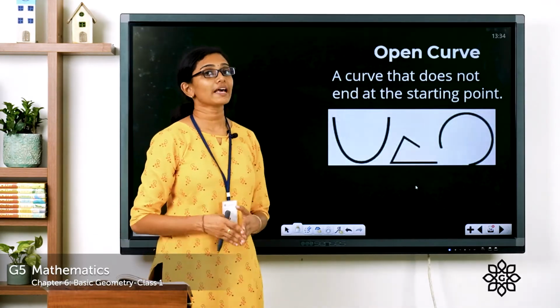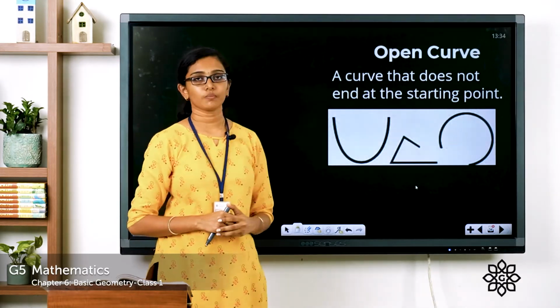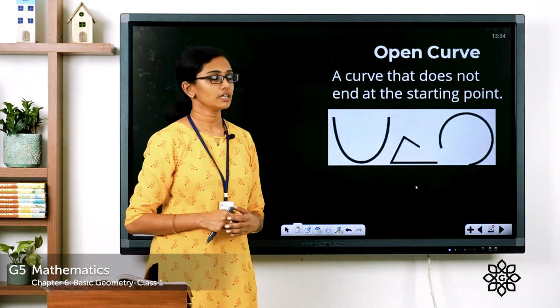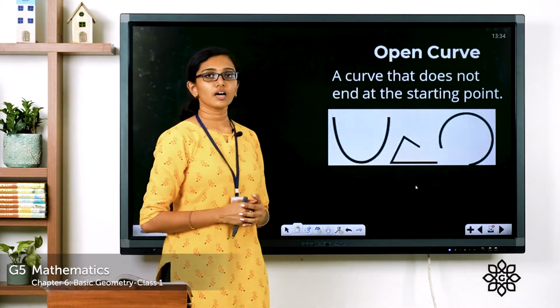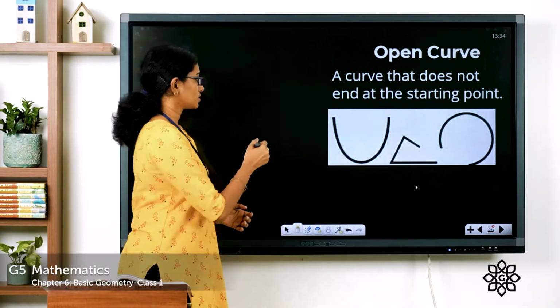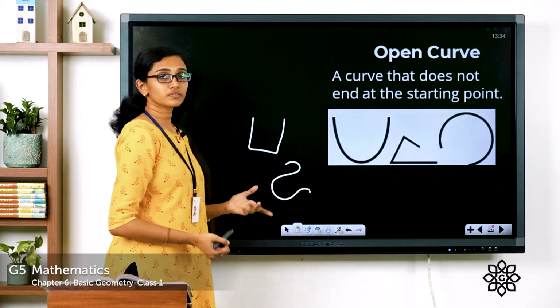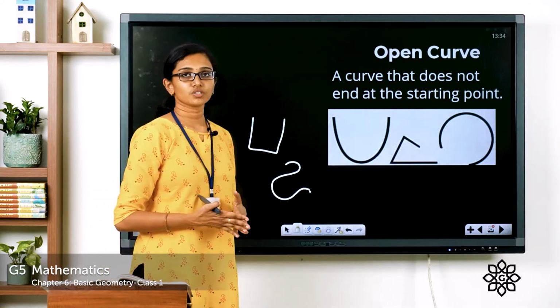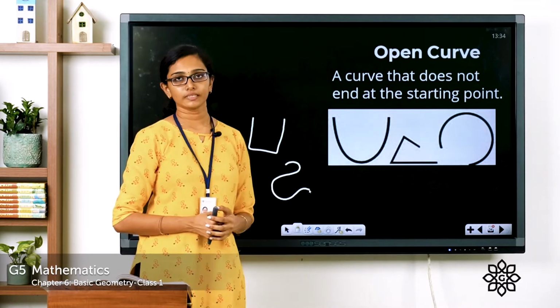Then what would be an open curve? A curve that does not end at the starting point is called an open curve. Like in these examples. See, none of these shapes are closed. See, like this, like this. None of these drawings or none of these shapes end at the point where it started. So such curves are called open curves.